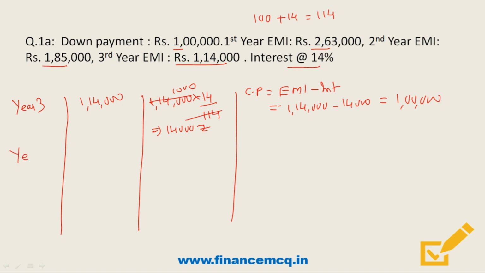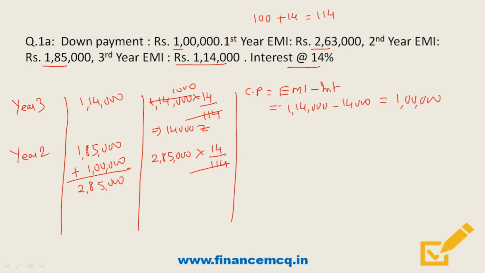And friends, for year 2, as I said, we'll have to pay interest for 2 years, that is the present year, year 2, and for next year, that is year 3. So friends, the installment, the EMI for year 2 is given as 1,85,000. So friends, here interest will be payable on this amount plus the cash purchase of year 3. So the total amount on which interest is levied is 2,85,000. So friends, similarly as we calculated interest in year 3, we'll have to calculate interest in this case also. So it will be 2,85,000 into 14 divided by 114.